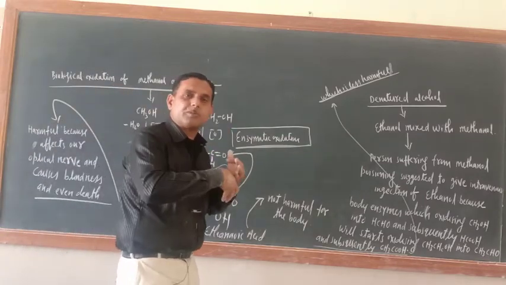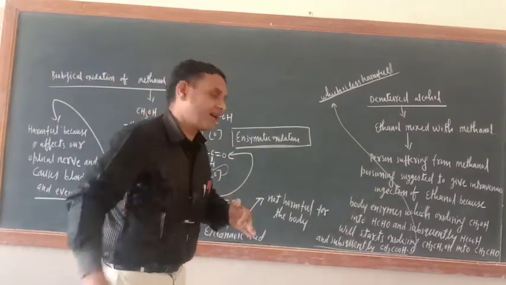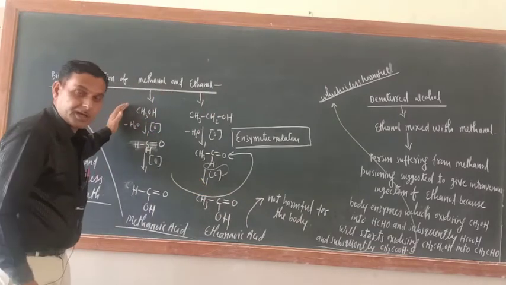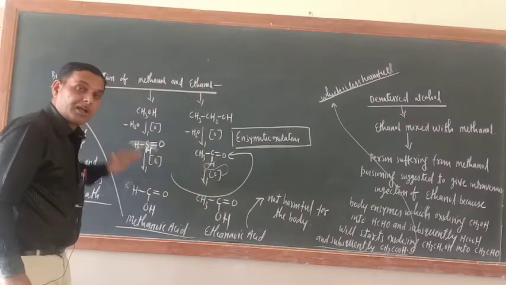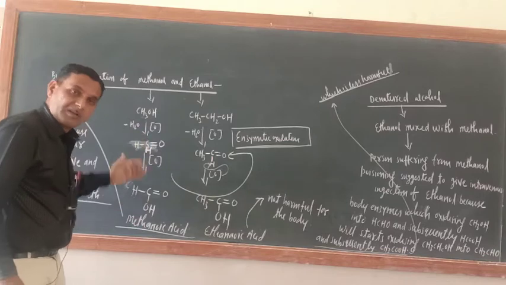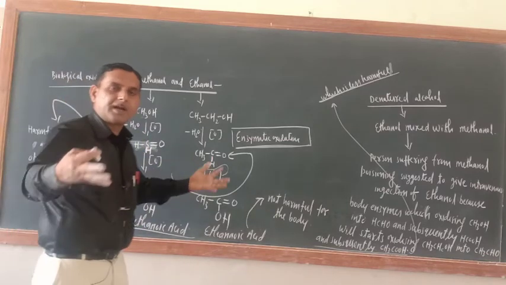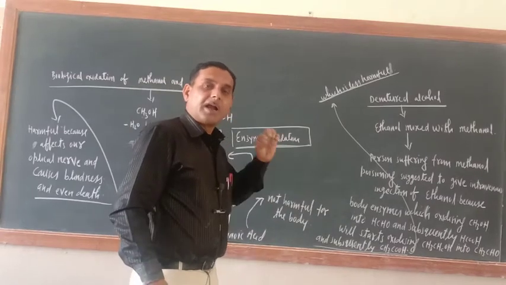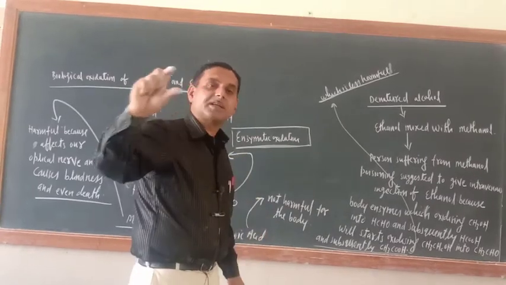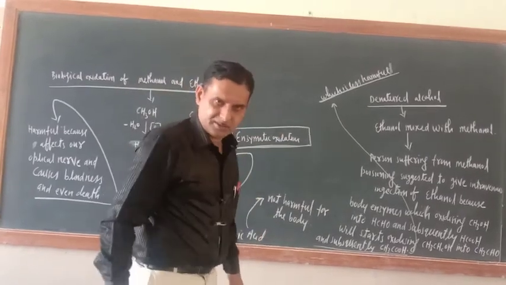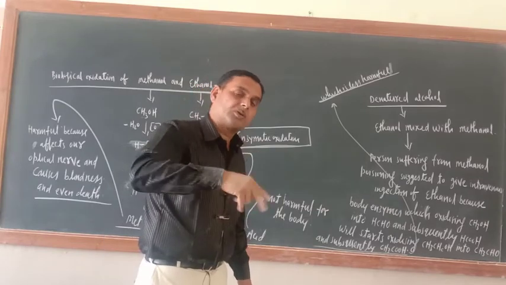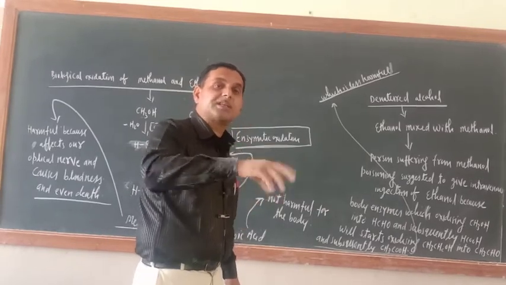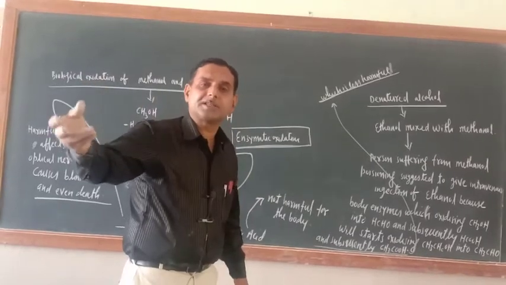When they switch over to this path, no enzyme is free to oxidize methanol into methanoic acid, and it is methanoic acid that is harmful, so the person may be saved. Meantime, the kidney will get the time to excrete the methanol, because all those enzymes are now oxidizing ethanol into ethanoic acid.